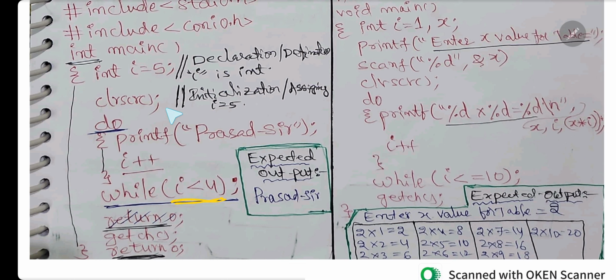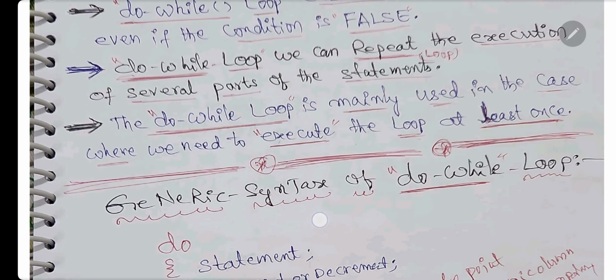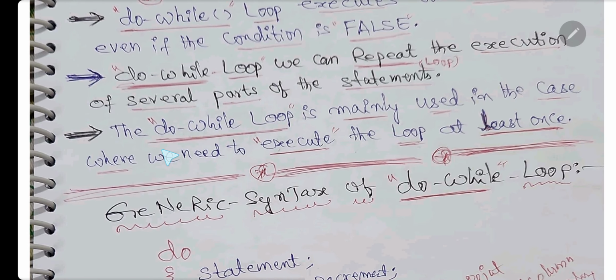I has declared 5. 5 is less than 4. The condition is false. Even though it is false, it will be printed once, because the do while, see here with the blue pen, the do while loop is mainly used in the cases where we need to execute the loop at least once.